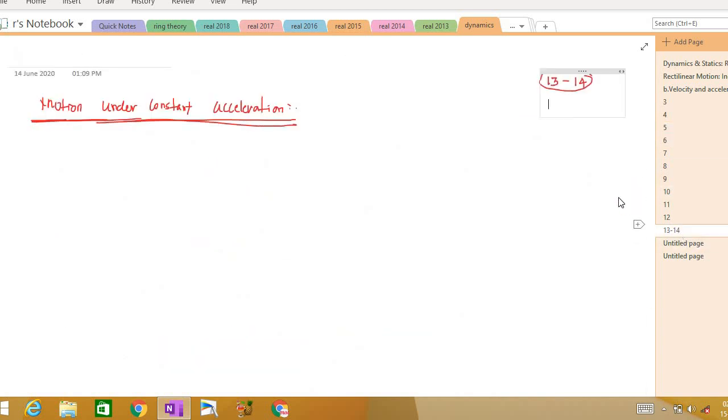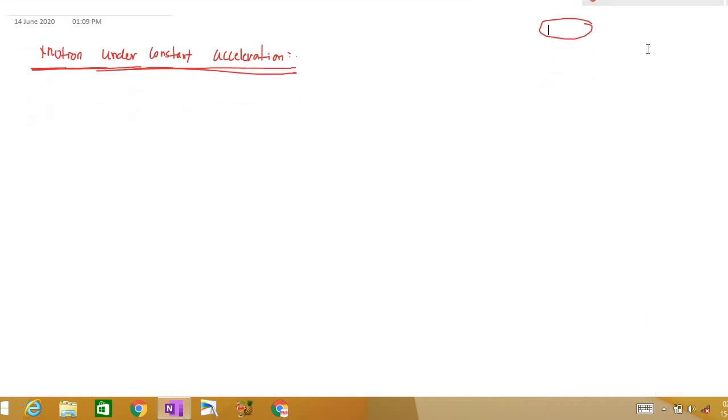Yeah. So in this video we are going to move on to the next topic, which is motion under constant acceleration. So still we are in rectilinear motion. In rectilinear motion, the second subtopic is motion under constant acceleration. The first topic is velocity and acceleration, which we finished. The second topic is motion under constant acceleration, right? So if the acceleration is constant, we are going to discuss the motion. We already know that in rectilinear motion, a particle moves in a straight line.